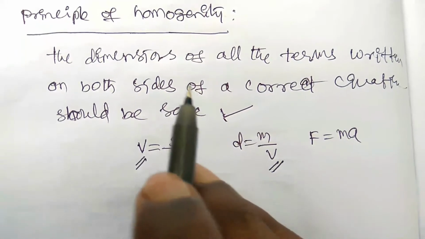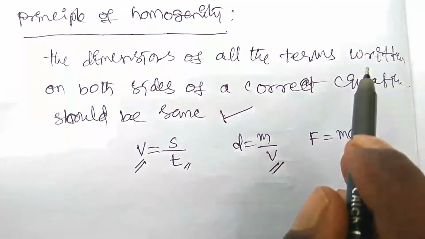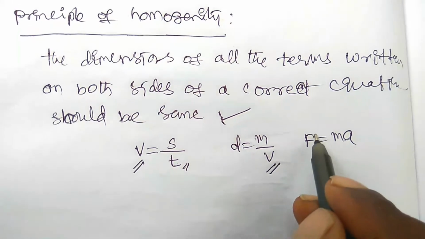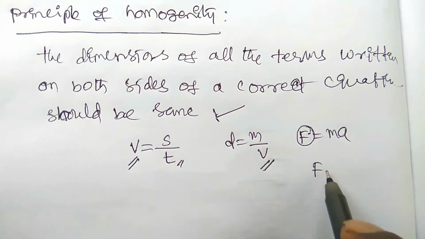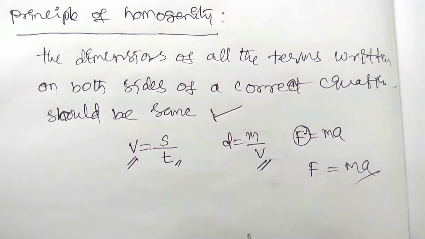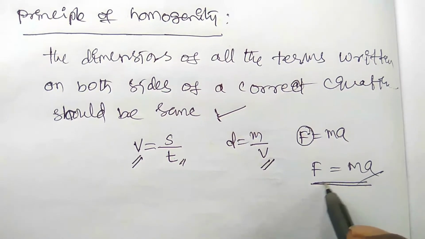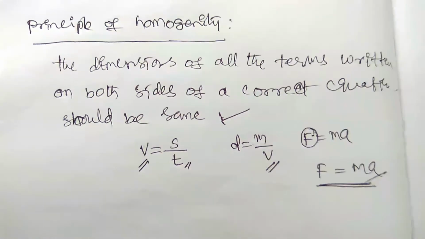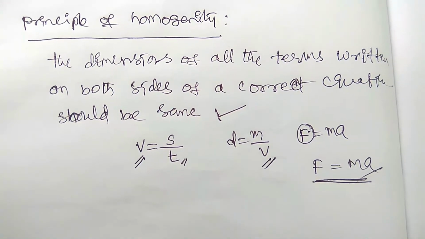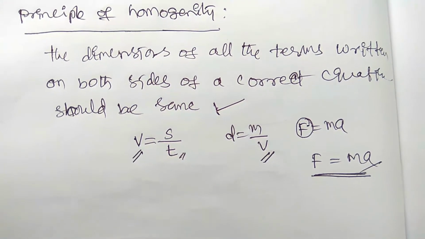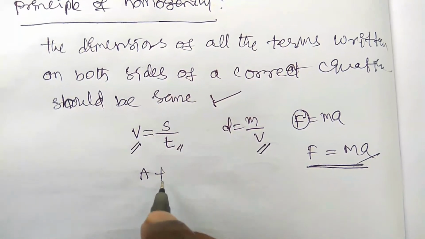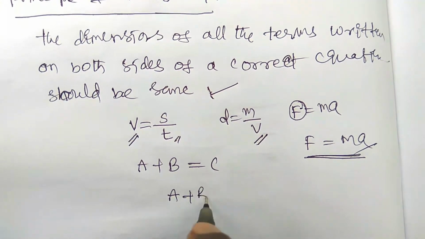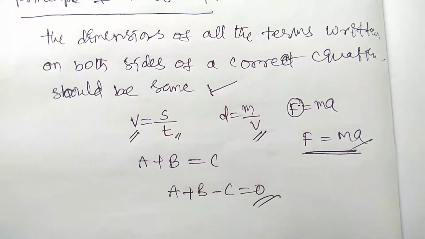So here the fundamental rule is, what you have on both sides of a correct equation should be same. If you write the force on the LHS, you should write MA on the RHS. Okay, so these two both are equal. So this is the homogeneity, same. Homogeneity means same. So in this case, how can we find the dimensional formulas of each unknown physical quantity? Let us see. So for example, here A plus B is equal to C. Then you have to write A plus B minus C is equal to 0. So this is the simple concept.